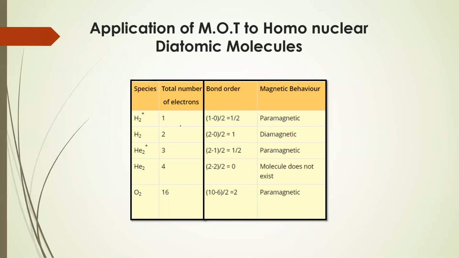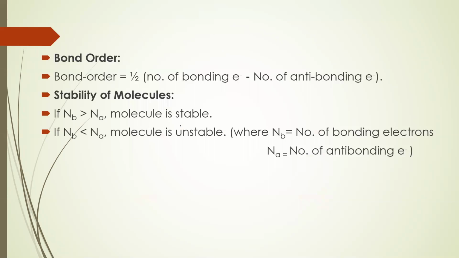For example, H2 plus is paramagnetic, whereas H2 is diamagnetic. He2 plus is paramagnetic. He2, as I told, its bond order is 0, so the molecule does not exist. O2 is paramagnetic. Now O2 we already have, so I can show you.